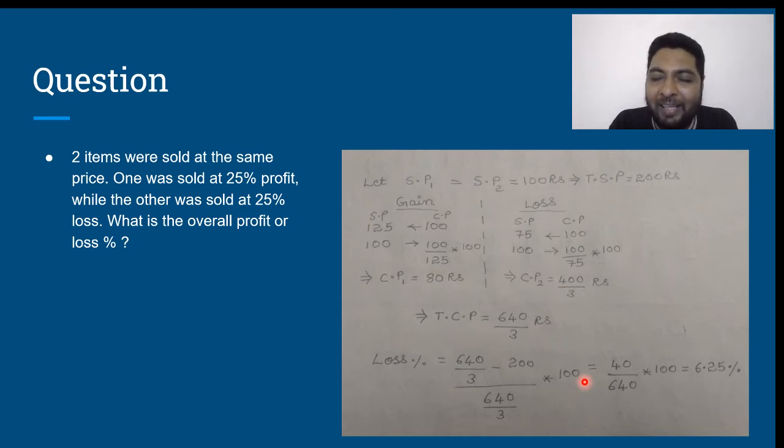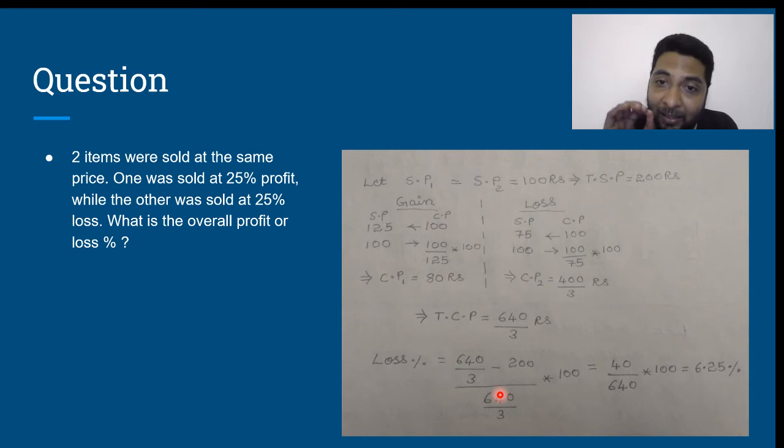1 by 16 in terms of percentage is 6.25%. Therefore, the answer is, overall there is a loss of 6.25%. Now, you might be thinking, do I have to solve it in such a lengthy way? Even though we are not using any variable, we get the solution to be a little bit lengthy.